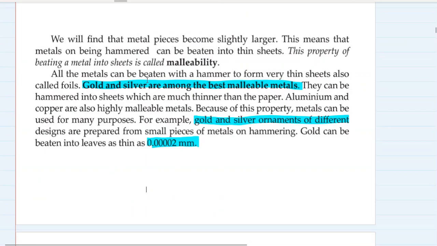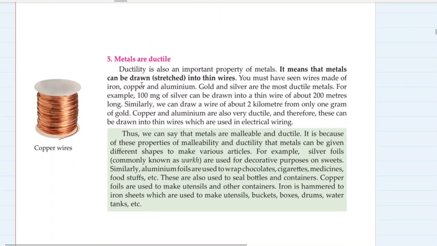Aluminum foils are used for packing food articles. You know that. It keeps your food safe, and it does not allow external agents like moisture or microorganisms to reach your food, and it keeps the food fresh.